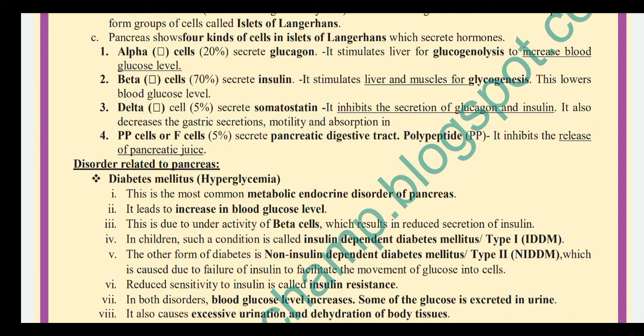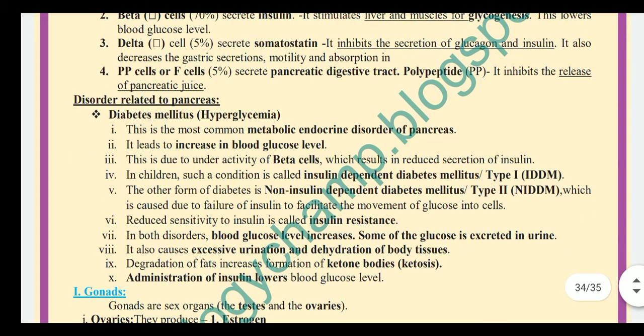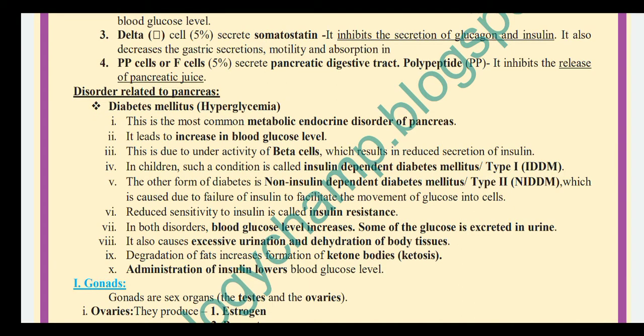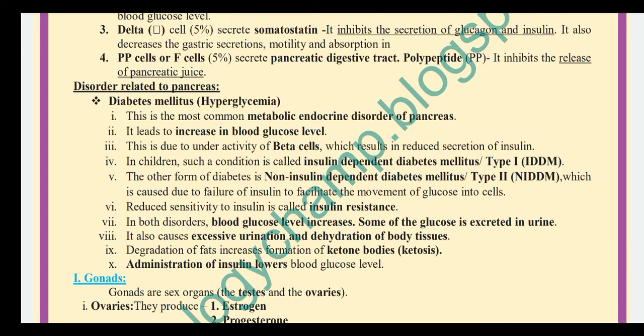Alpha cells, which are 20%, secrete glucagon. It stimulates the liver for glycogenolysis, that is increasing blood glucose level. Beta cells, which secrete insulin, stimulate liver and muscles for glycogenesis, that means the formation of glycogen, which lowers blood sugar level. Delta cells, which secrete somatostatin, inhibit, meaning stop, the secretion of glucagon and insulin, and also decrease the